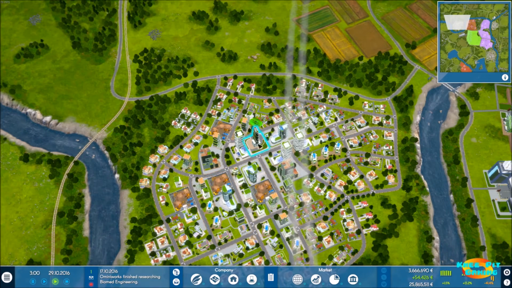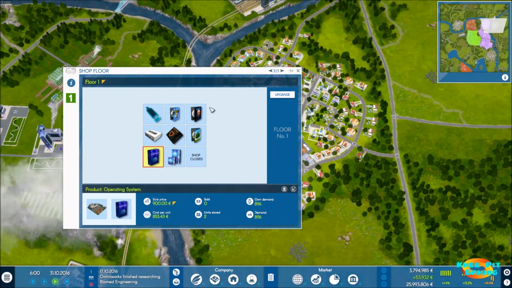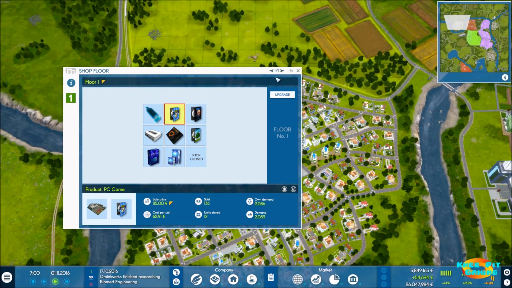Oh, I did want to look at our PC game. Let's bring down the price a little bit here and see if we can bring this number down, because it seems like, yeah, we're starting to get some numbers of stored going up.